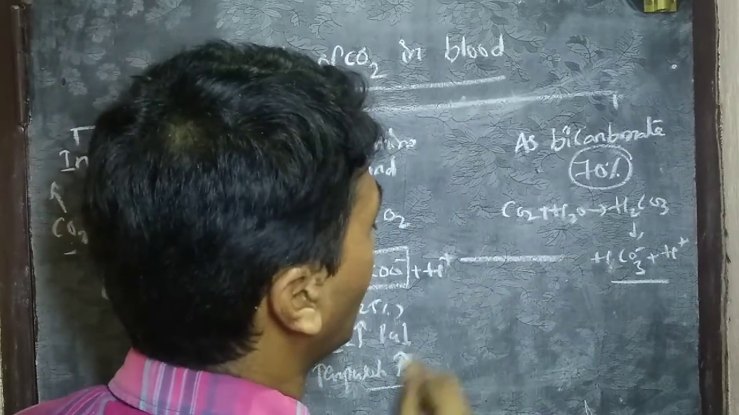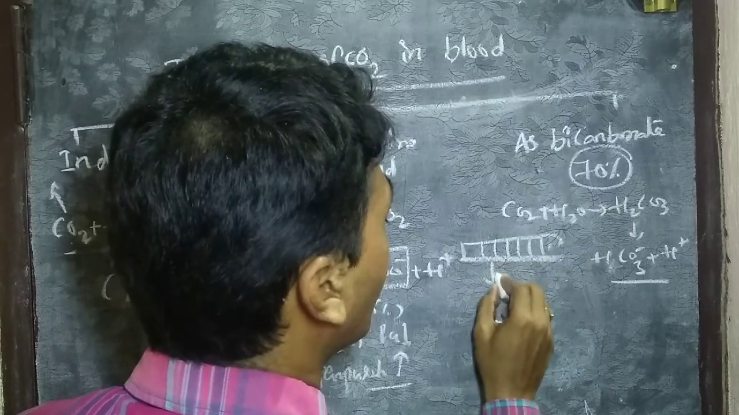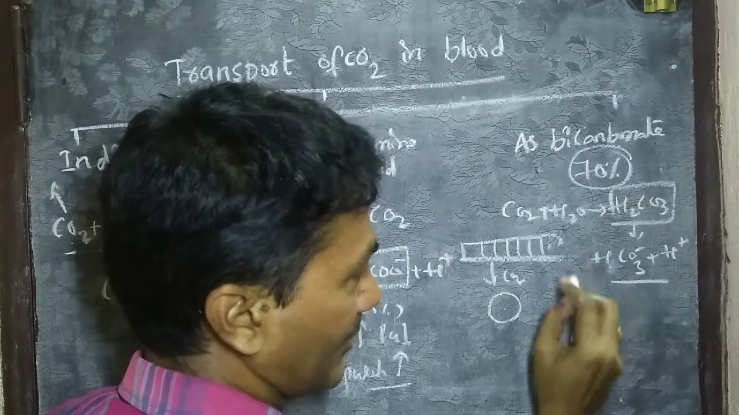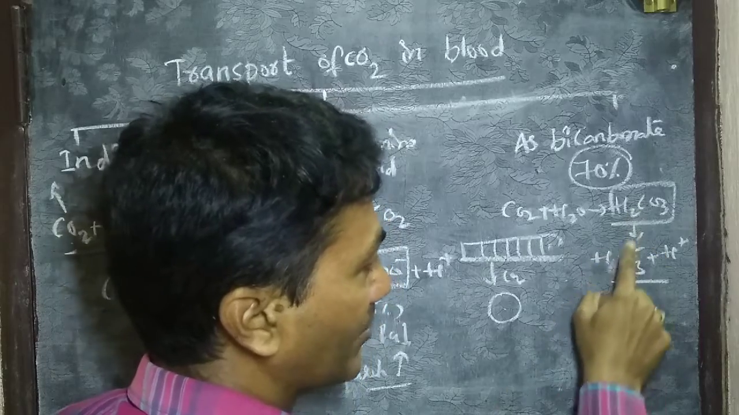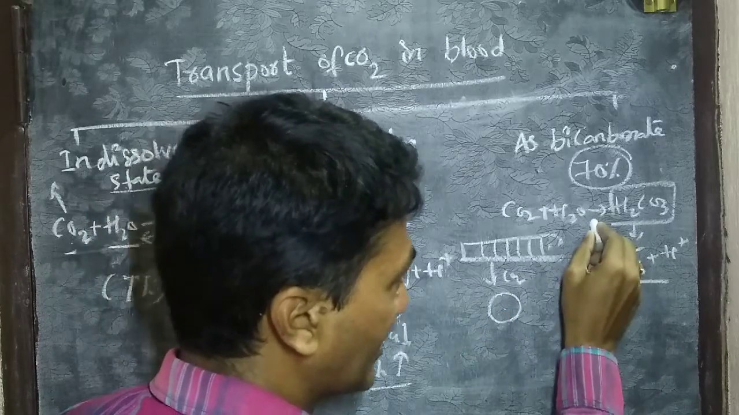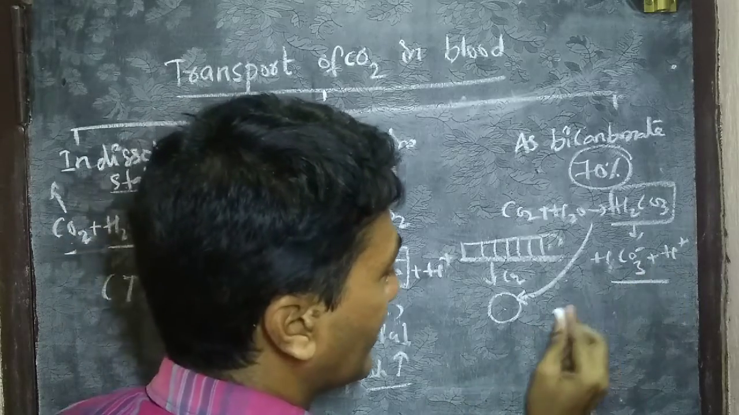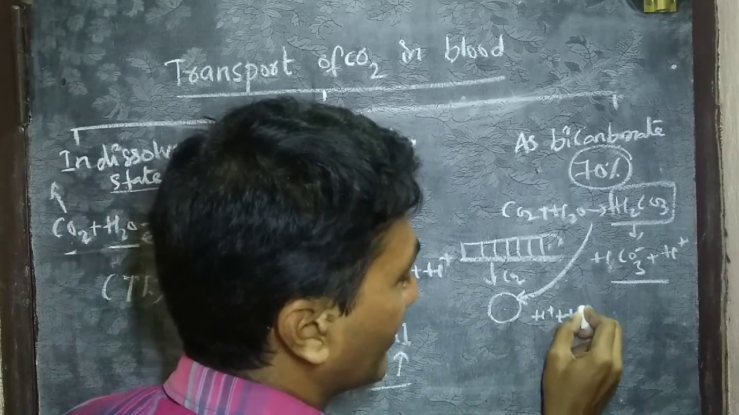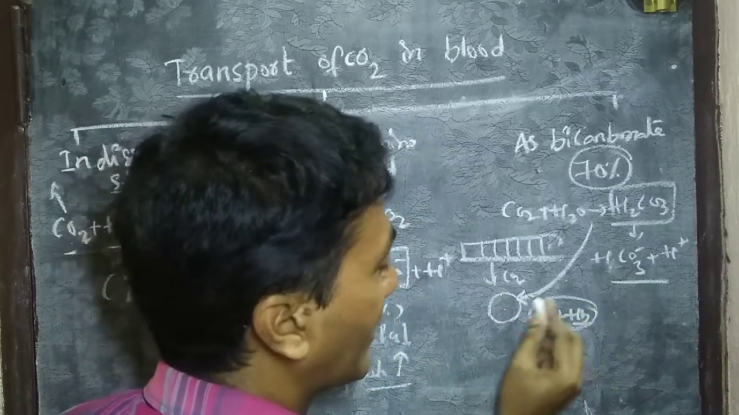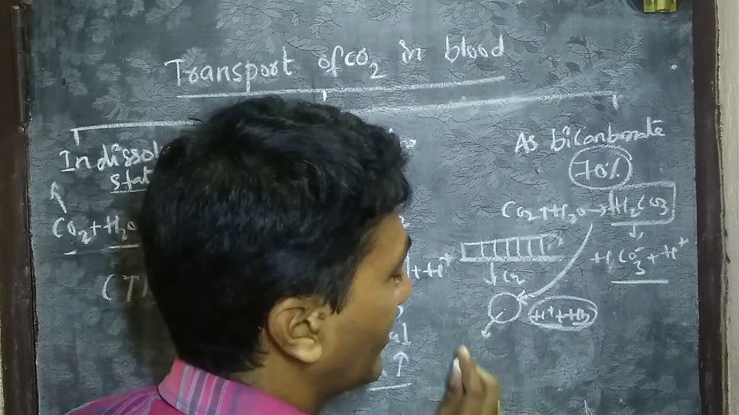For example, this is the tissue level. The RBC receives carbon dioxide and initially forms carbonic acid, and this carbonic acid is broken down into bicarbonate and H plus ions. Imagine this reaction happening inside the RBC. The H plus ions are reactive and react with hemoglobin to form acidic hemoglobin, and the bicarbonate is released into the blood plasma. So this reaction takes place within the RBC.